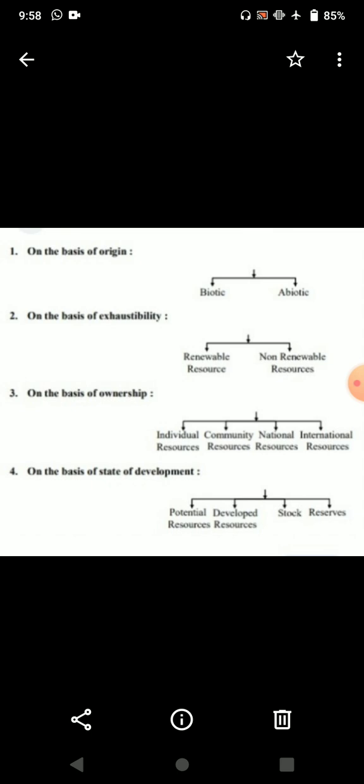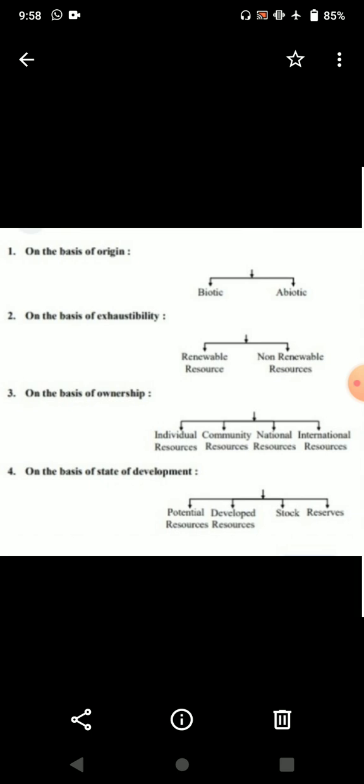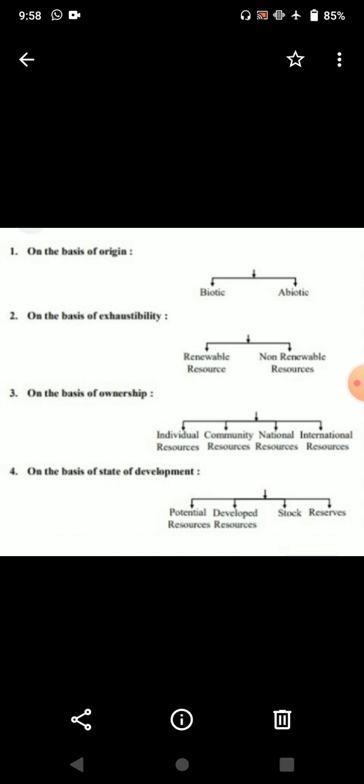So first of all we are going towards the basis of origin. So we have two resources, the one is biotic resource and second is abiotic resource. The resources that are related to living things or obtained from the biosphere are known as biotic resources. Examples we have human being, flora, fauna, and fishery and livestock.